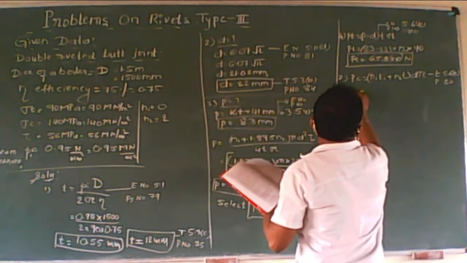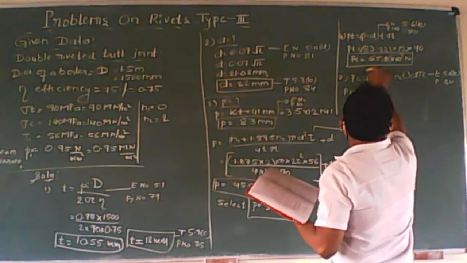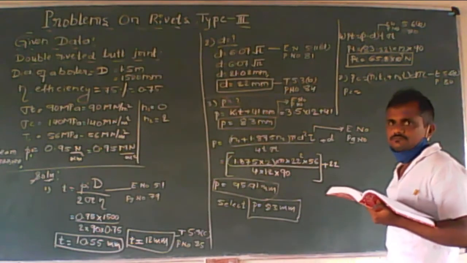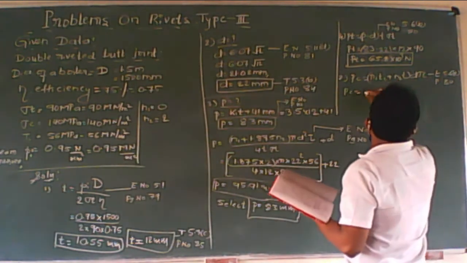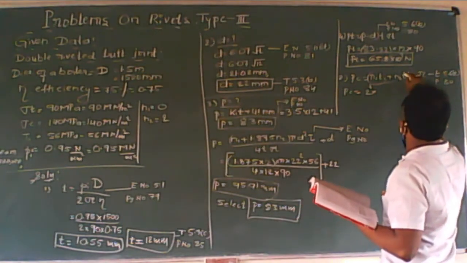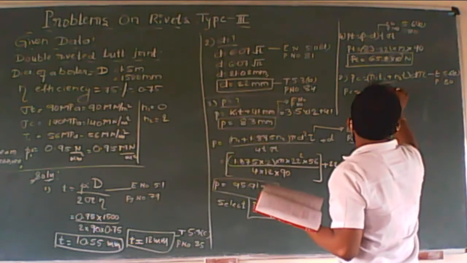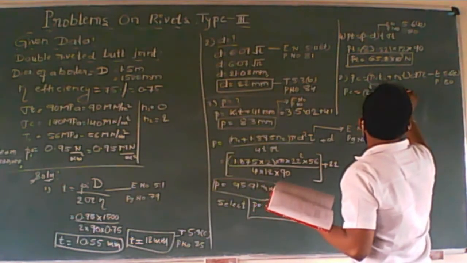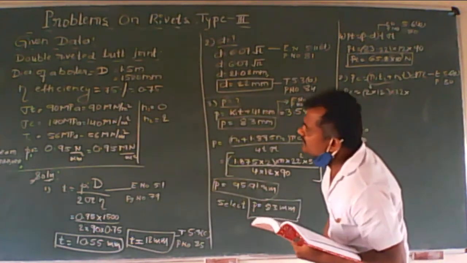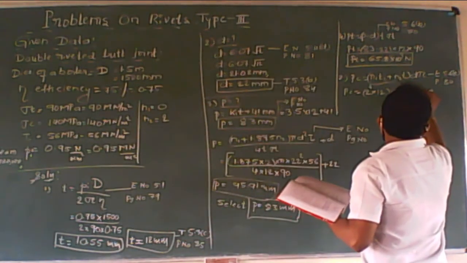Substitute the values. N1 is 0, so I will not consider this part. N2 is 2, multiplied by thickness 12, bracket close, multiplied by diameter 22, into sigma c, which is 140.